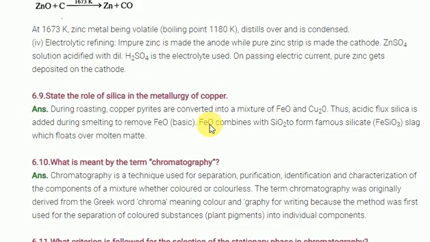Next, state the role of silica in the metallurgy of copper. Generally, copper ore contains iron oxide impurities, and these iron oxide impurities are basic in nature. To remove these basic impurities we add silica. They form a flux, later forming a slag only. That's the reason we use silicon dioxide, to remove the basic impurity.